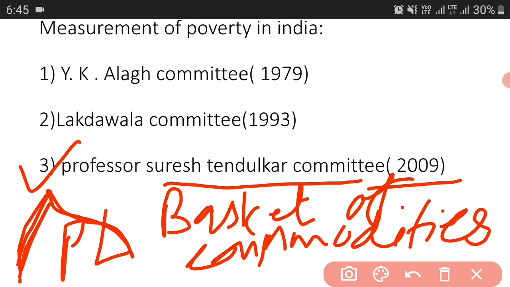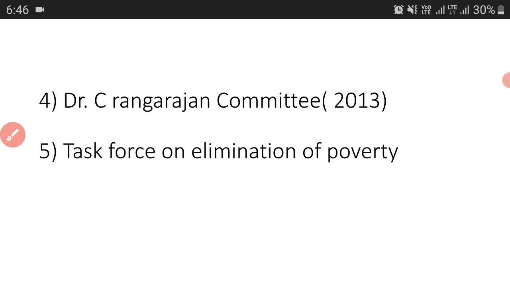Okay, poverty line to be indexed to CPI inflation. CPI stands for consumer price index. So what they did is that the poverty line was indexed to this consumer price index inflation, and this is done so that it can consider the inflation also while calculating the poverty line. Okay, this was about the Suresh Tendulkar committee, and now let's talk about the next one.